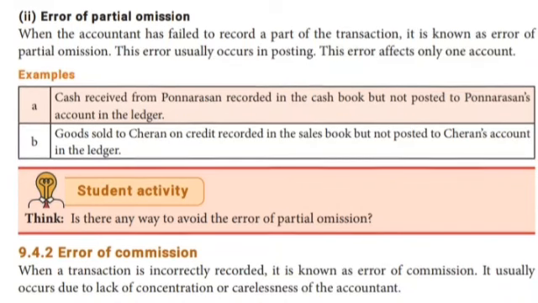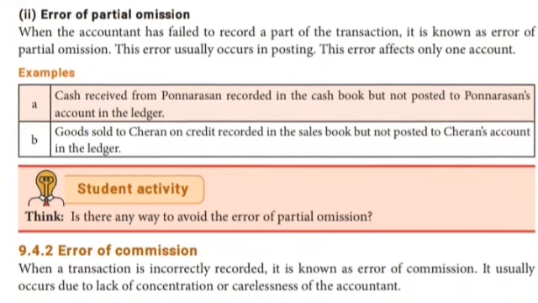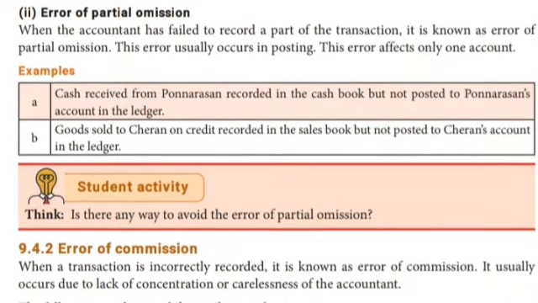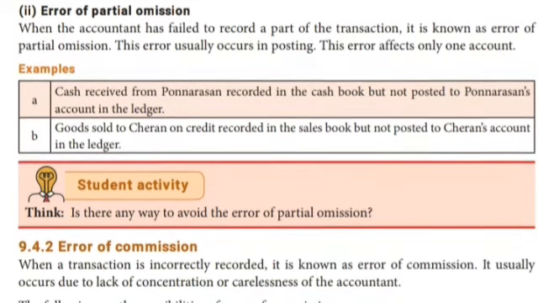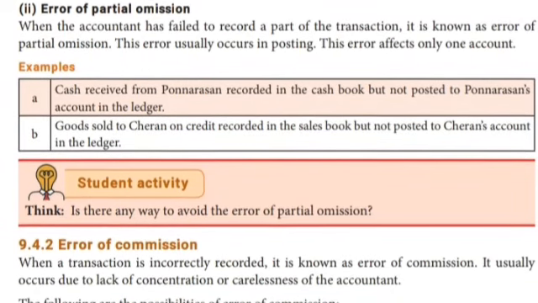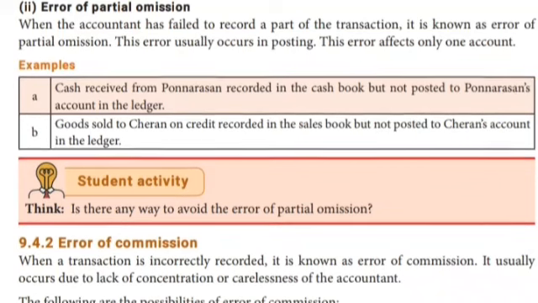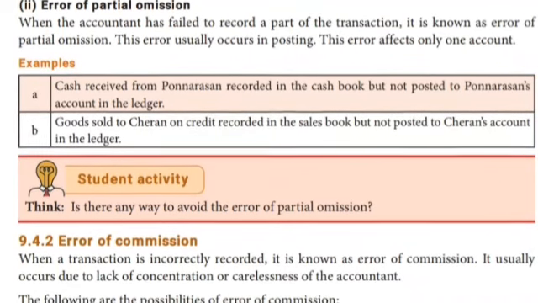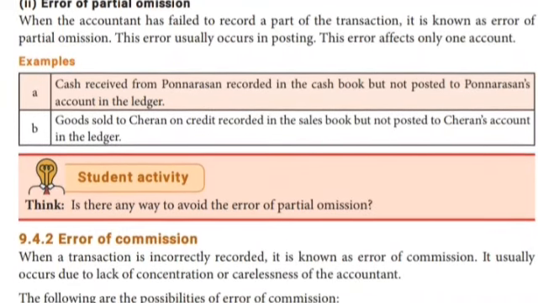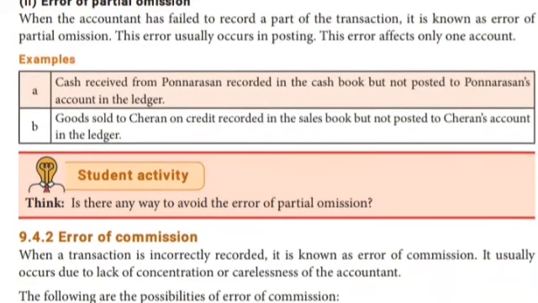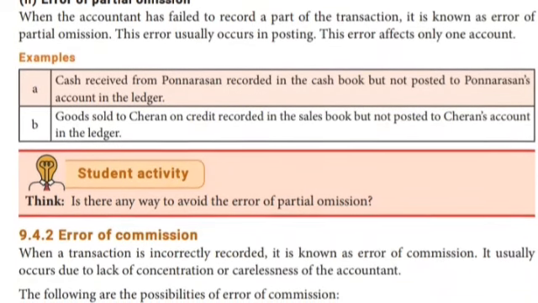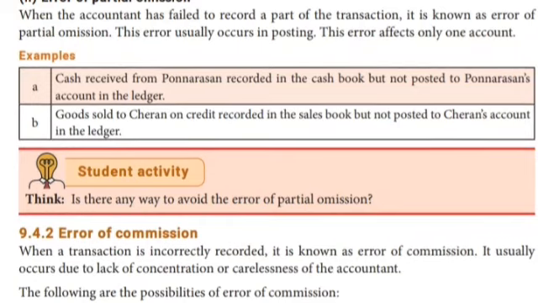When a transaction is incorrectly recorded, it is known as an error of commission. It usually occurs due to lack of concentration or carelessness of the accountant. If the accountant is careless or misses something, it is called an error of commission. What are the possibilities? See here, your textbook page number 180.